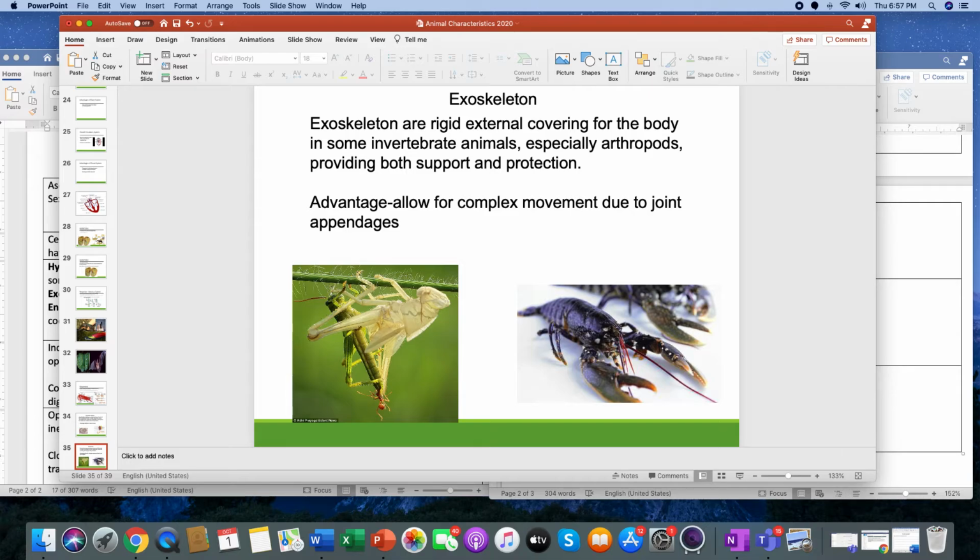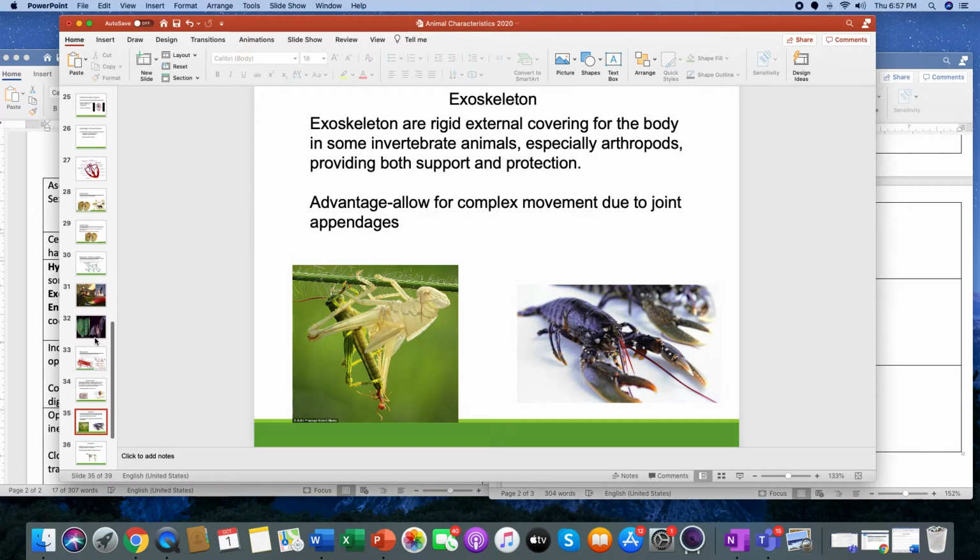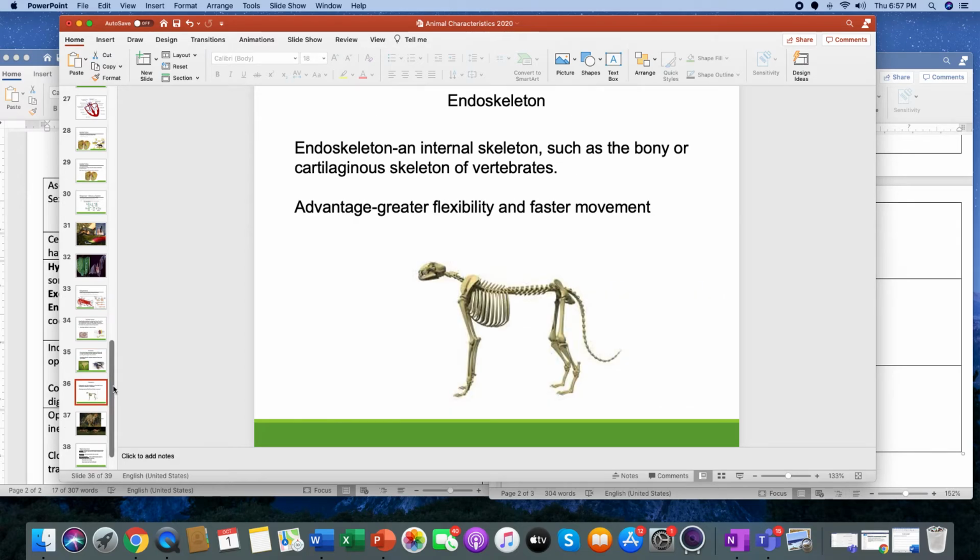It has a whole bunch of different appendages. Or think of an ant. That is an exoskeleton, the way they pick up their feet and move them all around. That's an advantage where, once again, it allows for complex movement due to jointed appendages. That is a great example of an exoskeleton.